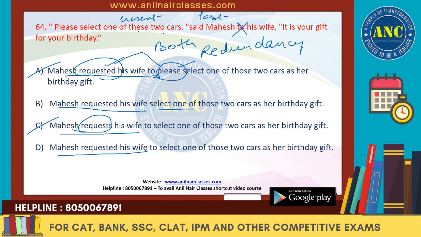Now we need to see that whether yes or no answer is not coming. So we have to have the connecting word. So it has to be to select. Here to is missing. Here to is there. So because we definitely need this to, B is wrong and D is the right answer.